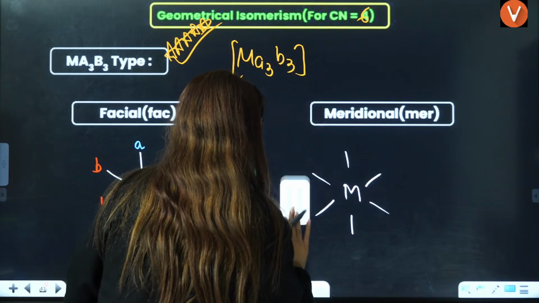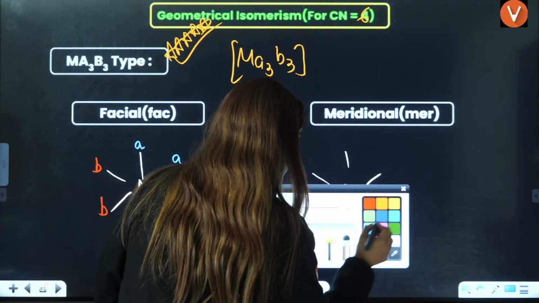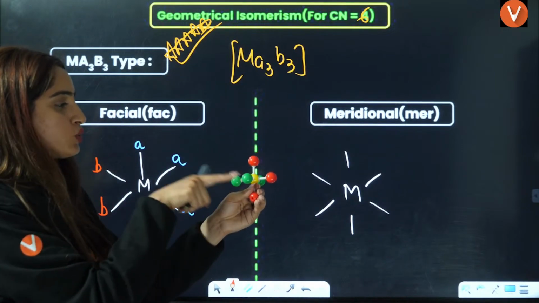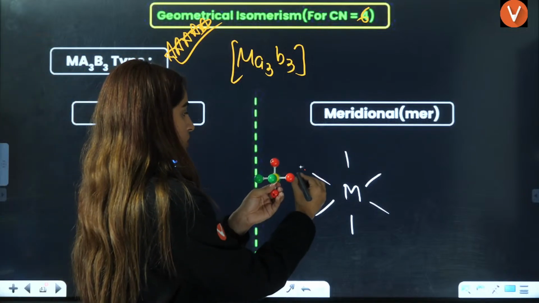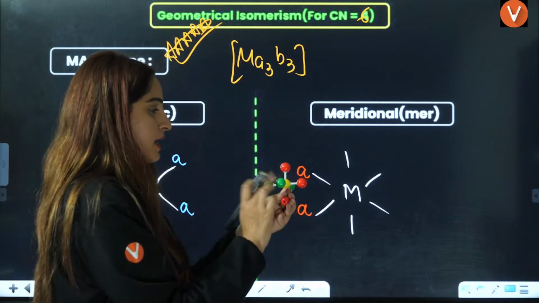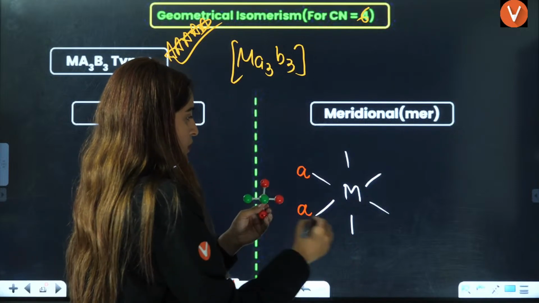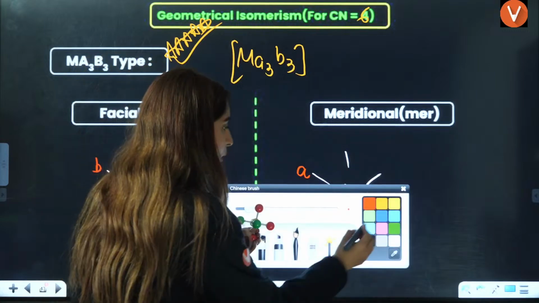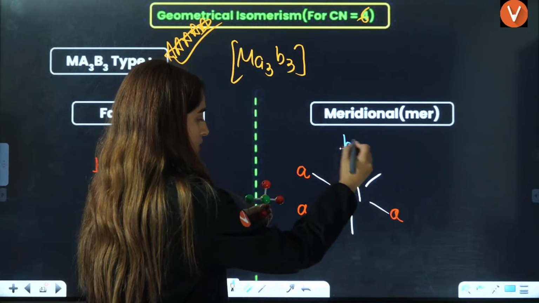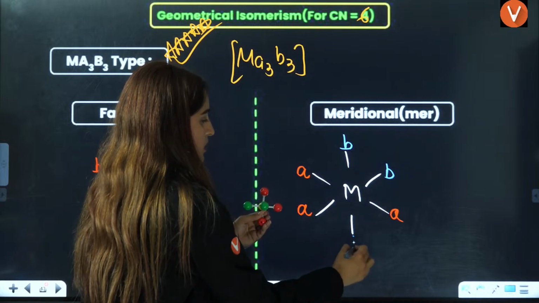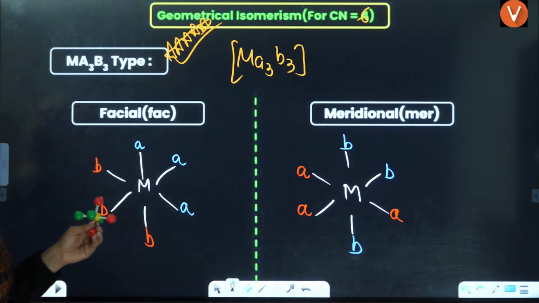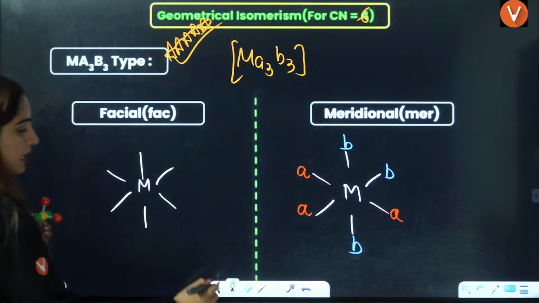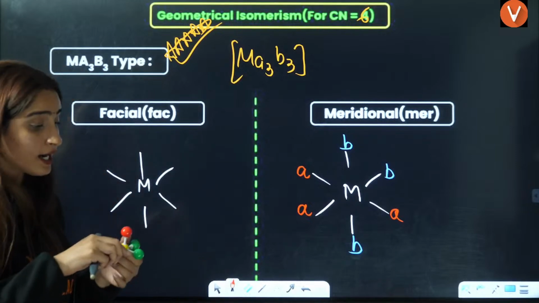Wait a minute. Okay. Let me just see the 2D from the 3D structure. I draw the 2D structure. So basically 1, 2, 3 on the same, that is, if you talk about this is A, right? Then the third also you have A. So A should be here, that was right only, na? A should be here, right? If you talk about B, this is B, this is B, and this is B. That was right only. Here also, if you talk about A and B, B, B, let's see that.